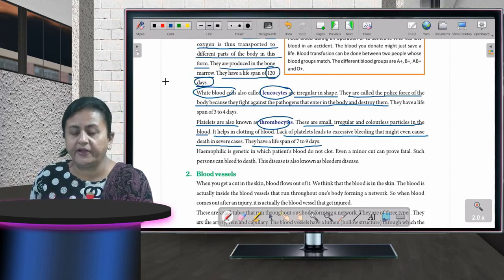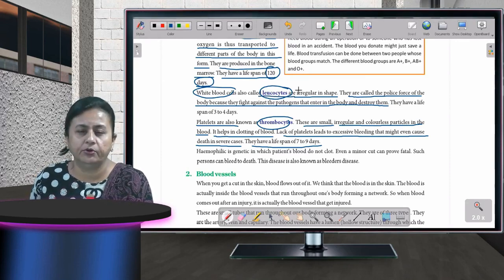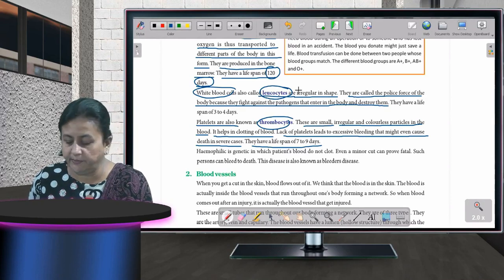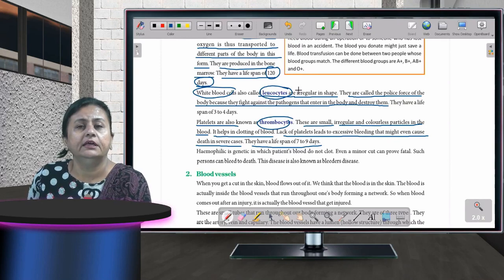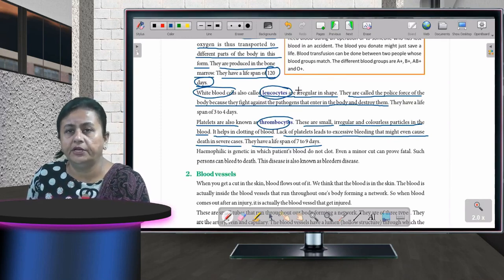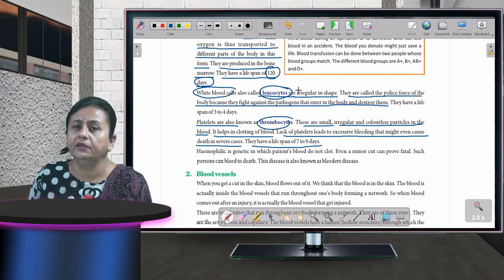Now if I talk about WBCs, what is the other name for WBCs? It is leukocytes. They are irregular in shape, and wherever there is any problem in the body, they rush to that part and help in fighting the disease.